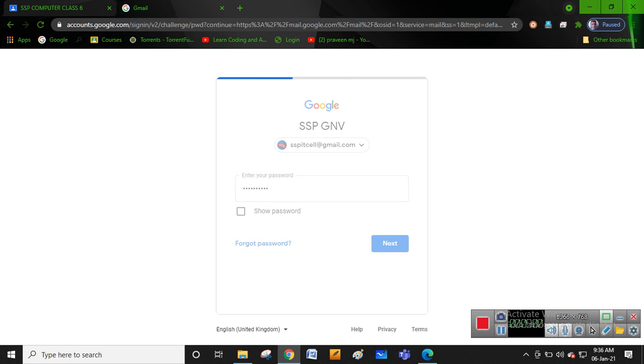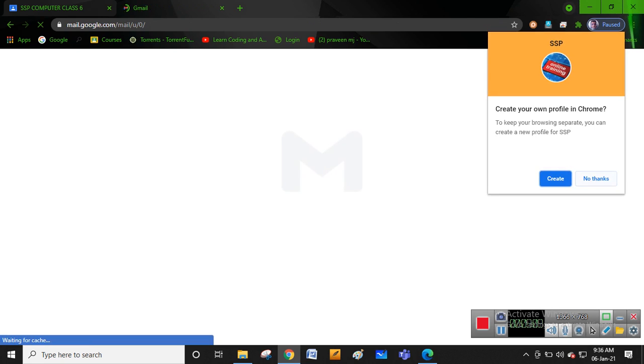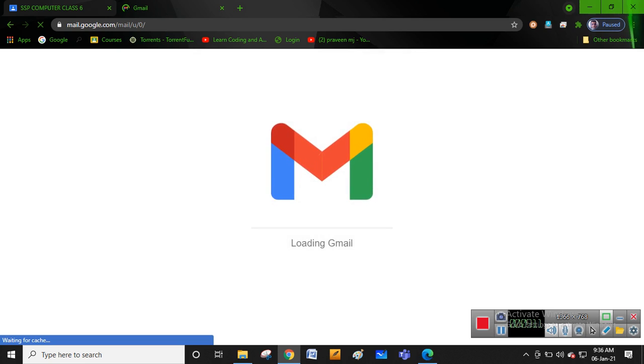It's showing wrong password. Maybe caps lock is on, that's why it's showing wrong password. Now it's connected with email. No thanks. Now my Gmail is open.